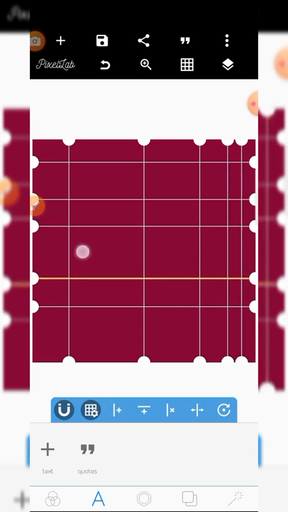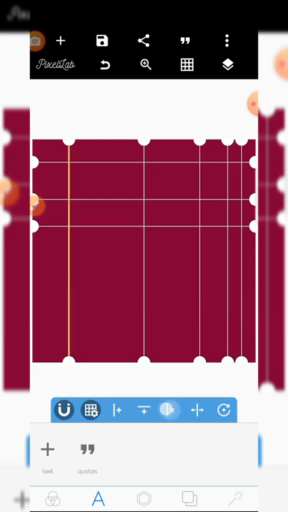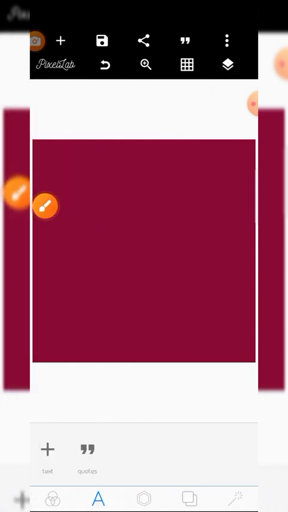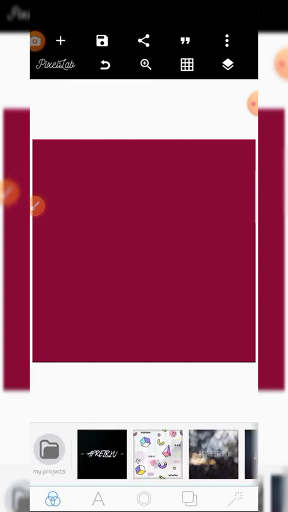If I want to delete, I click which one I want to delete, come here on horizontal, tap X, and then it goes off. Remove. And then the last one, this is your layer panel, where you find your layers. For example, let me pick one design, I'll show you.